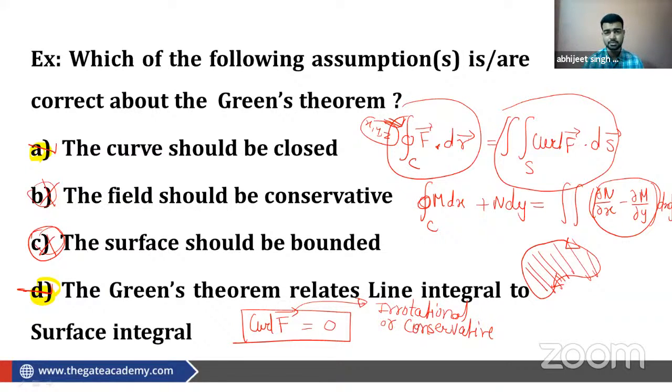For civil guys, complex variable is definitely not in the syllabus, but I would say that for these three chapters, linear algebra, calculus, and probability, you should build a good command. Questions can be asked in any form. So to help yourself, you can solve the previous year questions from these chapters, and definitely you will get confidence.